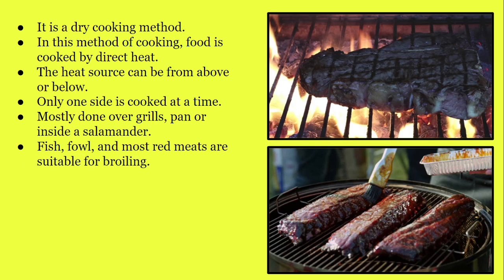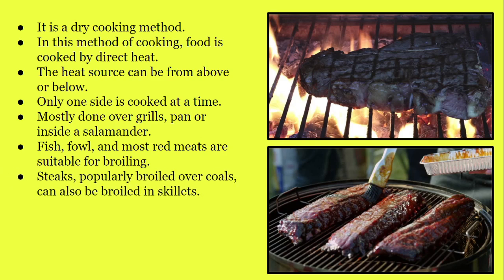Fish, fowl, and most red meats are suitable for broiling. So red meat includes the meat of pork and the meat of beef. So that comes under the classification of red meat, and white meat commonly is the meat of fish or the meat of chicken, mostly the meat of poultry we can say.